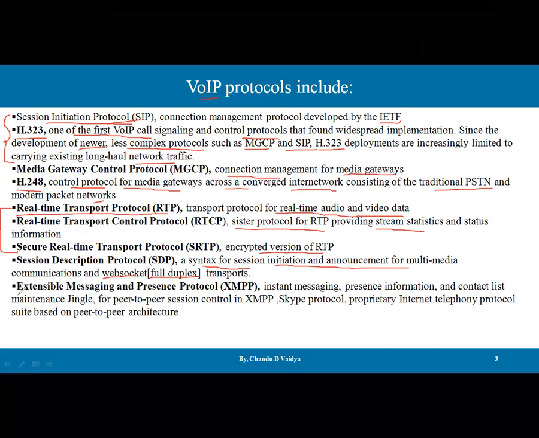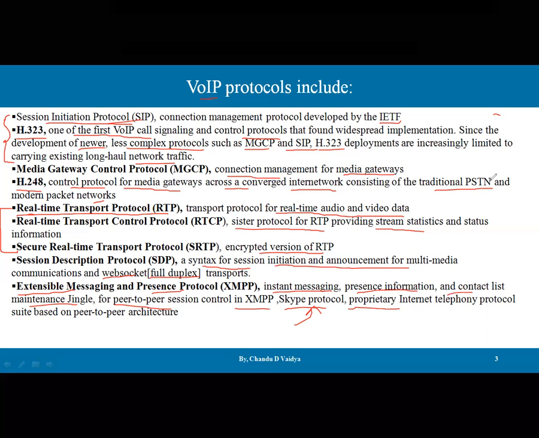Then another protocol is XMPP, the Extensible Messaging and Presence Protocol. It is used for instant messaging, presence information, and contact list maintenance, like Jingle for peer-to-peer session control in XMPP. Then the Skype protocol. This is also widely used, for audio, video, and screen sharing. Every task is done, where meetings and interviews are also conducted. It is a proprietary internet telephony protocol suite based on peer-to-peer architecture. So person to person, node to node is available.